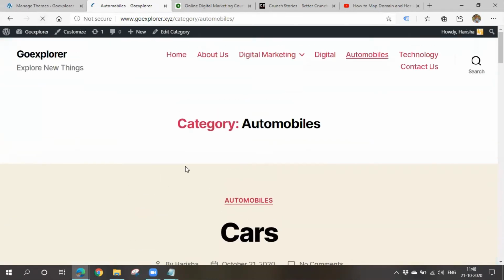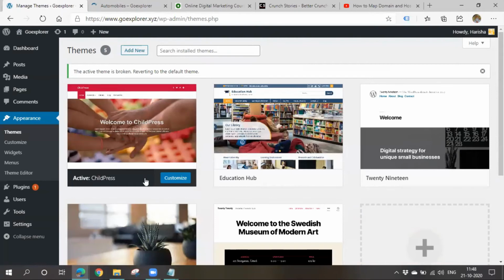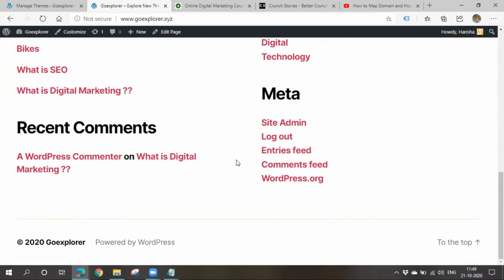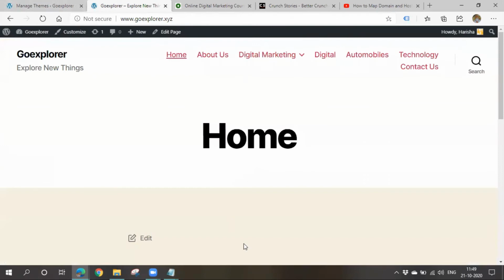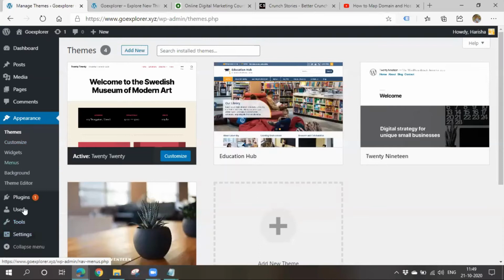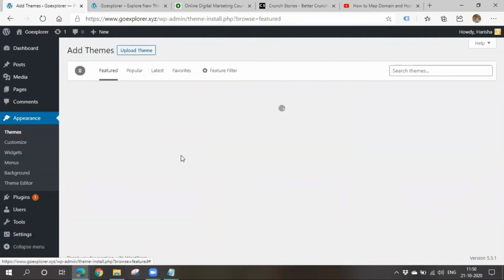So, okay. What is this thing? This theme is not that good. I'll go for some other theme. So in this way, you have to choose multiple themes.